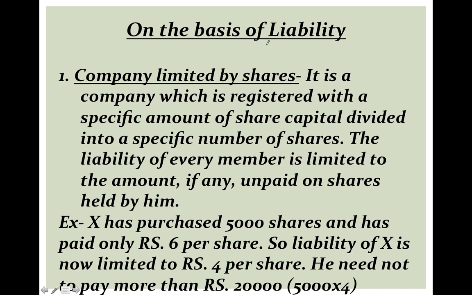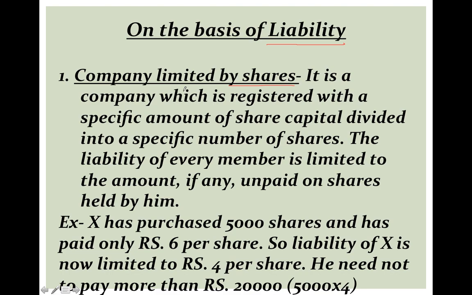Now you must be aware of this term liability, because I have already completed two chapters, chapter number 5 and chapter number 6, and in those chapters I explained the meaning of liability. Liability means the amount you owe to outsiders, the amount you need to pay to outsiders from whom you have taken a loan. On that basis there are three types of companies: companies limited by shares, companies limited by guarantee, and companies with unlimited liability. First remember all the names, and then you need to remember the definitions also.